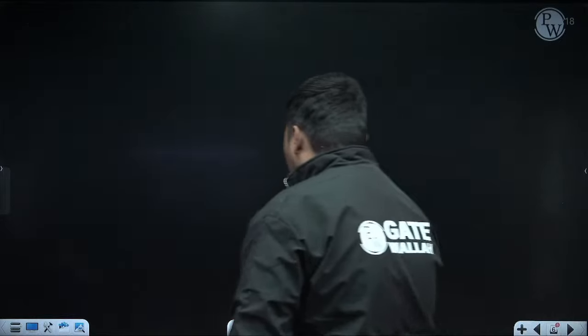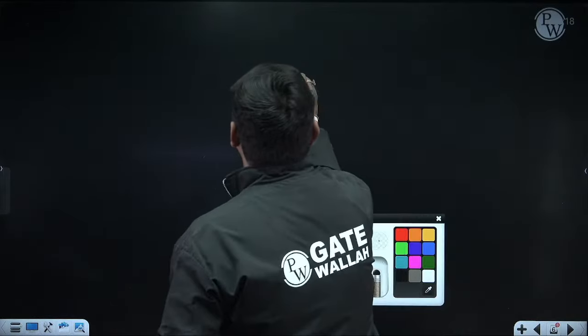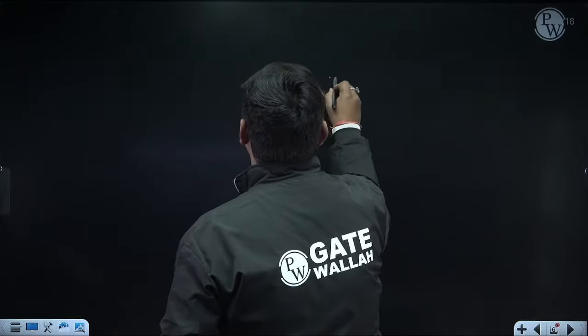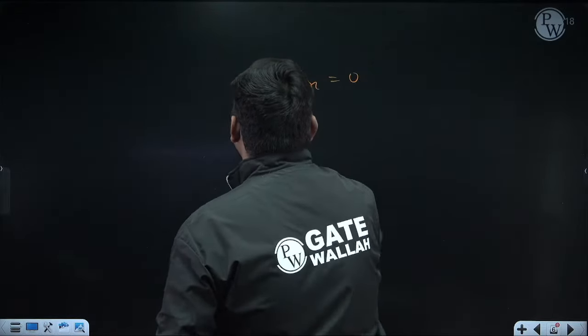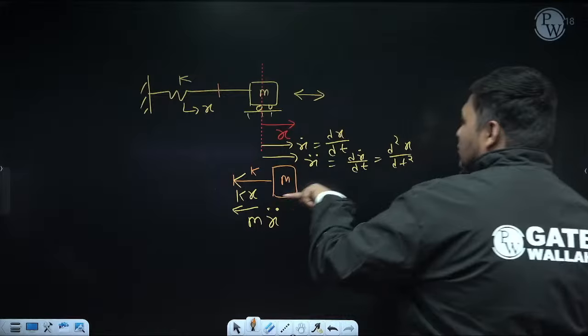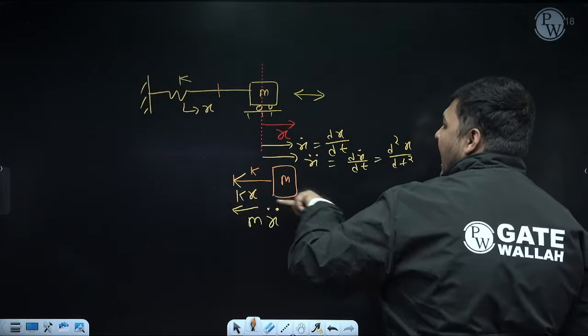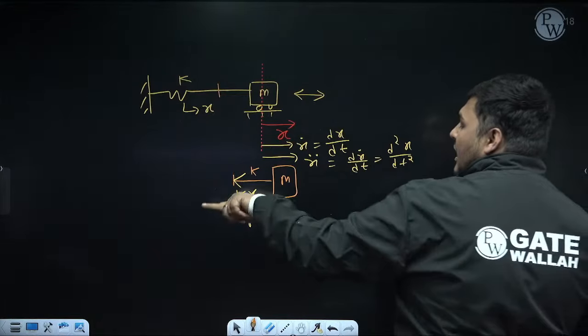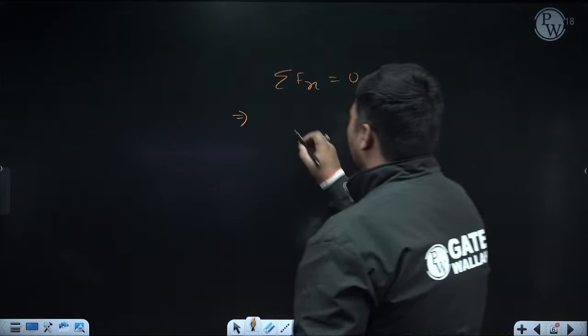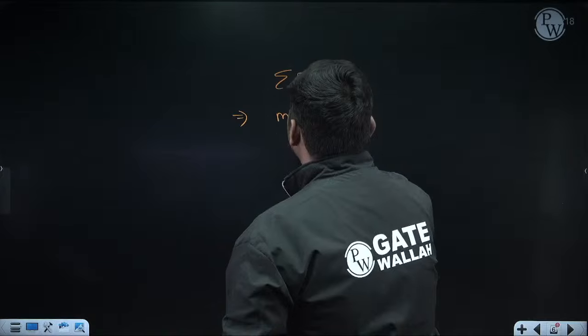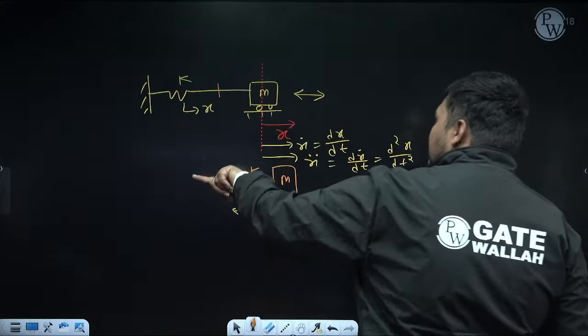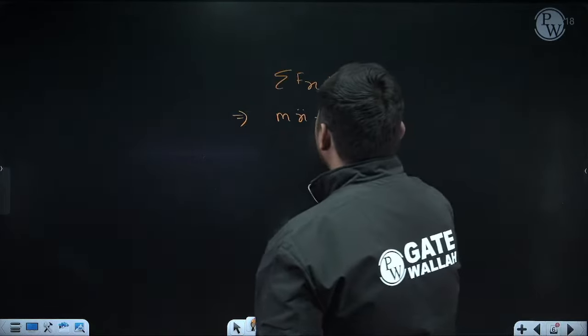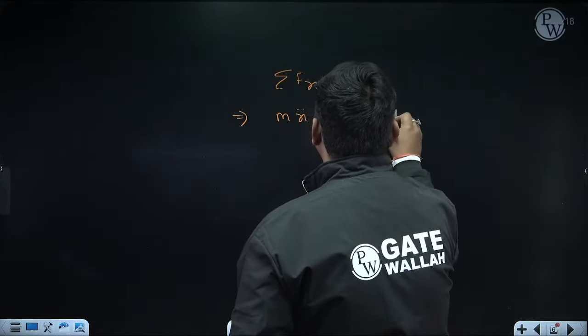Here all forces are acting in x direction. So I can use this equation, summation of force in x direction equal to 0. While using this equation, since all forces are coming in this direction, I am adding this side force, and subtracting the other side force. So mx double dot is acting in this side, which I am adding. So plus mx double dot. kx is acting in this side. So plus kx equal to 0.